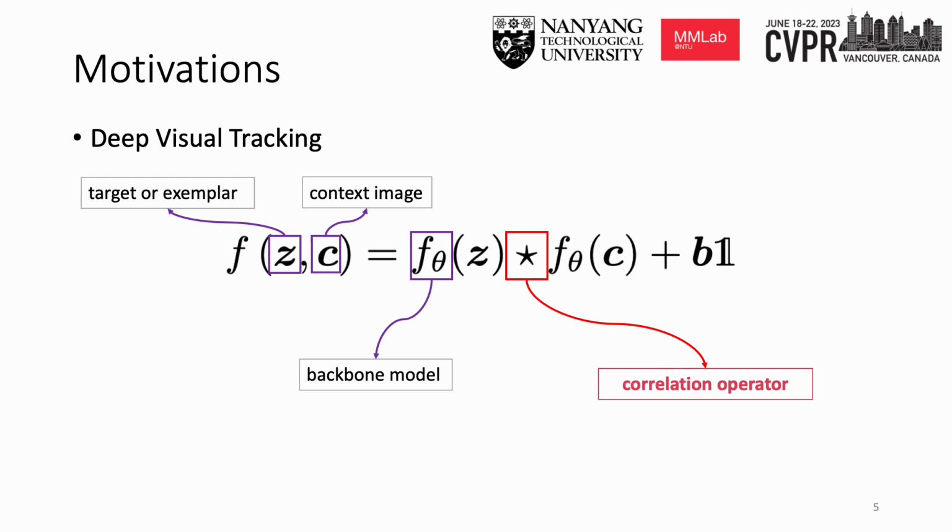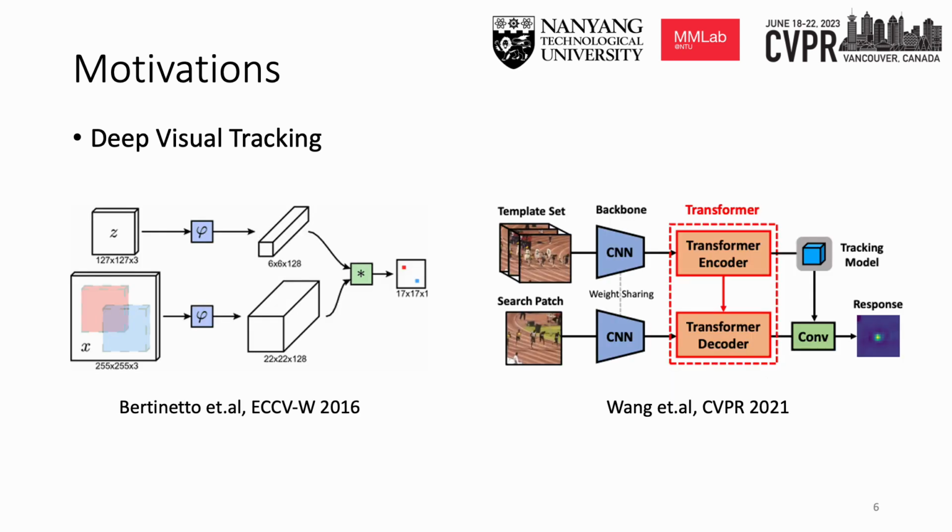More formally, in deep visual tracking, given an exemplar image along with a typically larger context, the correlation is defined as measuring the dense similarity of two high-level representations in a 2D fashion. Here, theta is the backbone model to extract the corresponding representations. The star symbol denotes a correlation operator. In standard Siamese trackers, the correlation operator is normally instantiated as a 2D convolution, in which the exemplar features take the role of convolution kernels, sliding over the spatial region of context features.